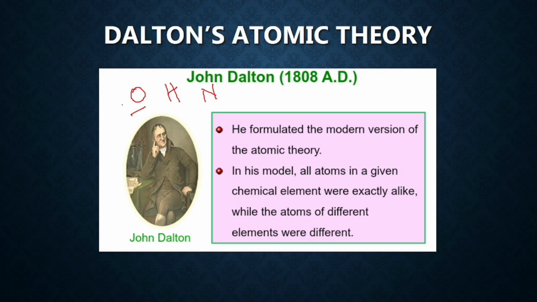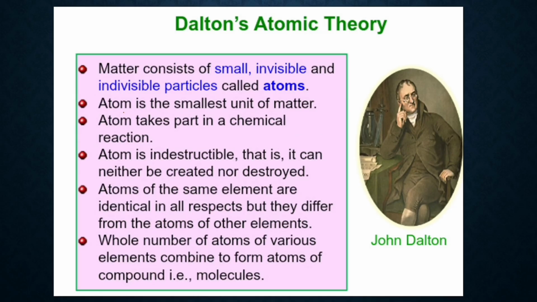So oxygen will have all the atoms of oxygen as oxygen atom, right? He explained successfully a number of chemical observations, such as law of chemical combination, but he failed to explain the difference shown by elements towards the different chemical activities. So let us move ahead with the main postulates of Dalton's theory.